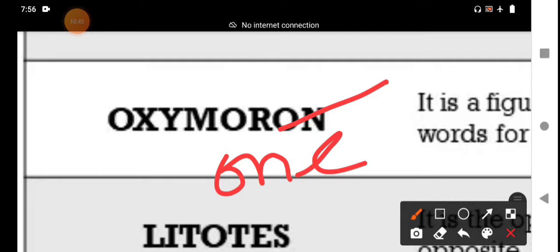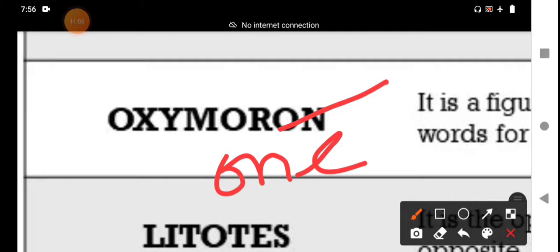Accidentally on purpose, accurate estimate, act naturally, advanced beginner, almost exactly, alone together, amazingly awful, approximately equal, bittersweet, calculated risk, random order. Random is entirely opposite to orderly.